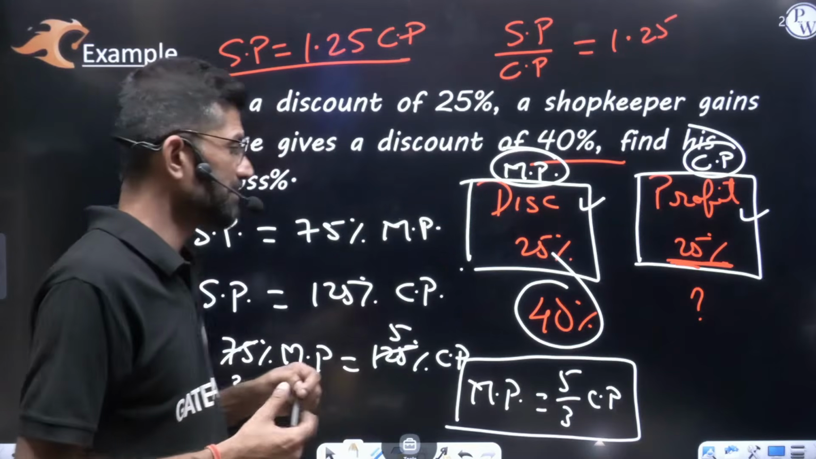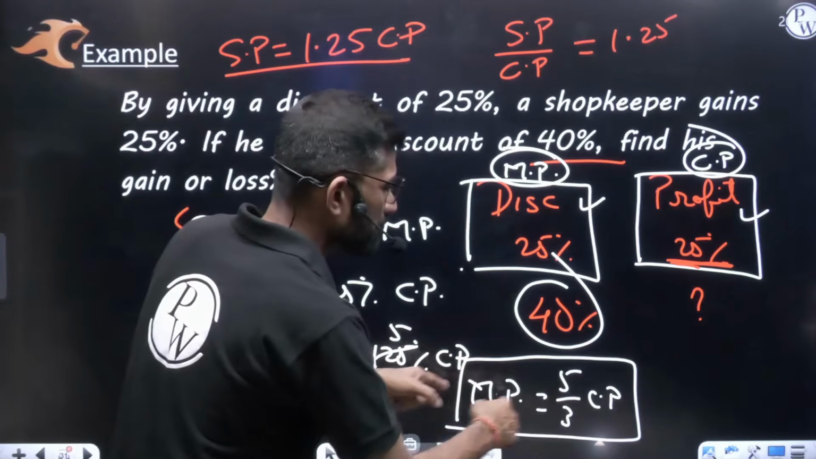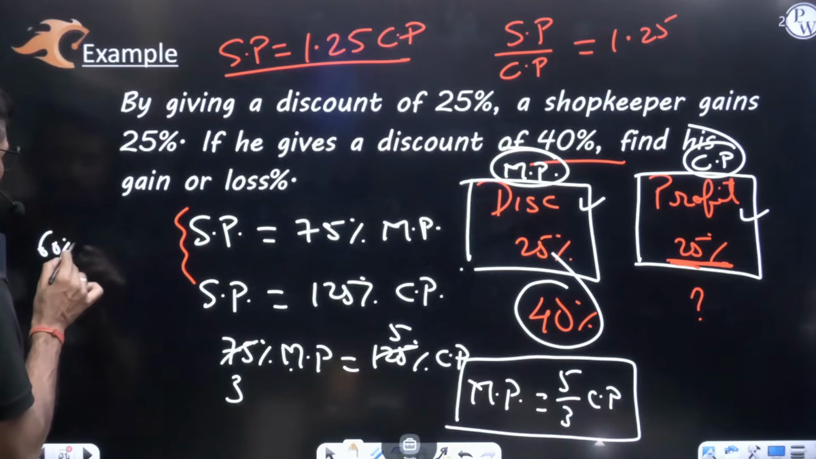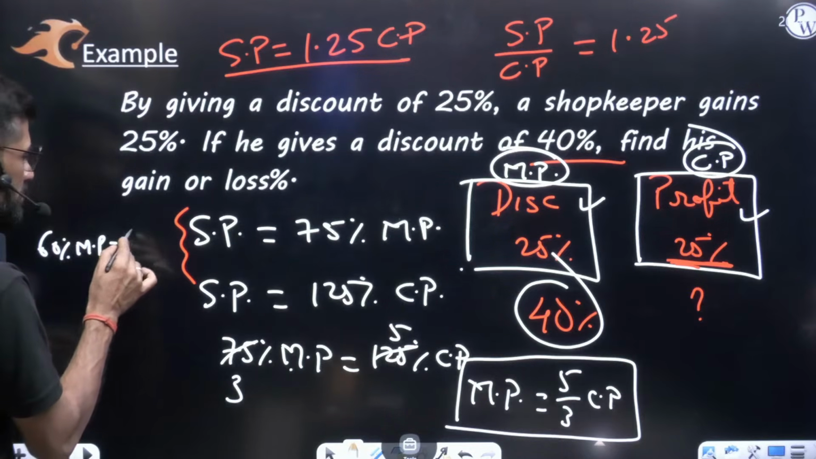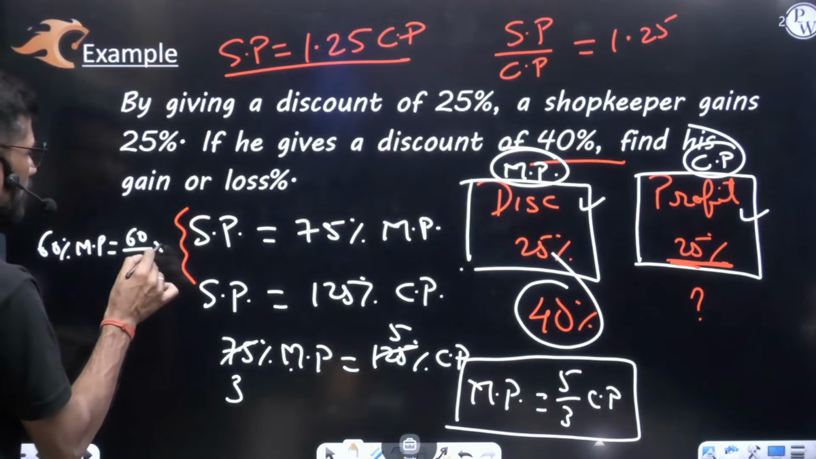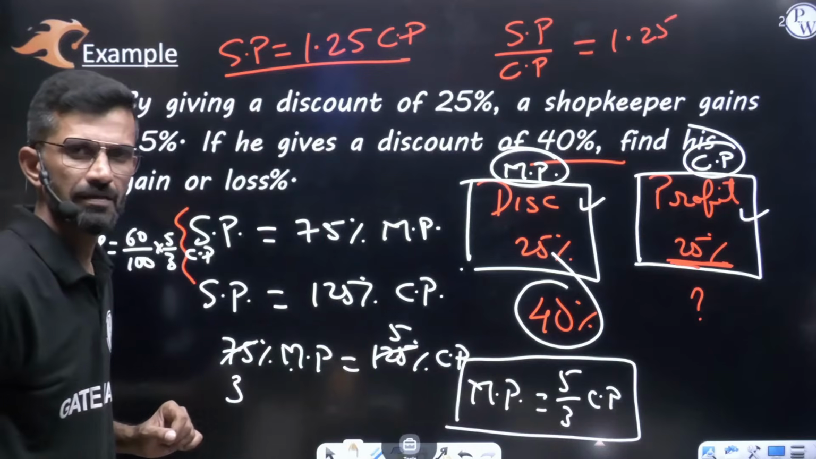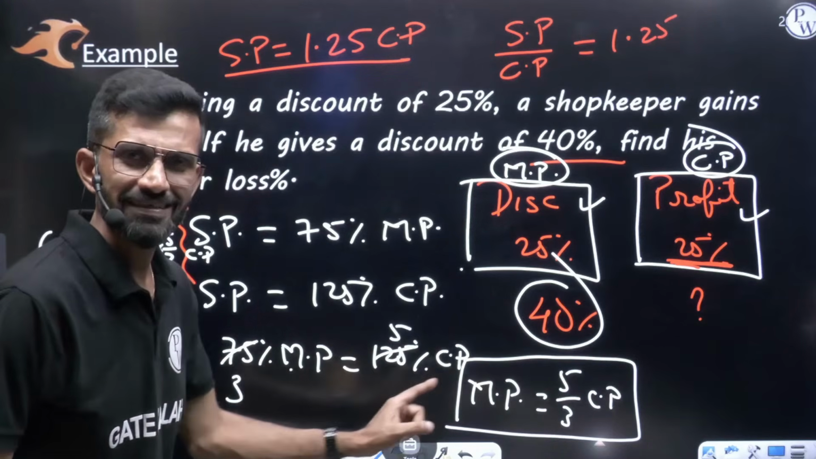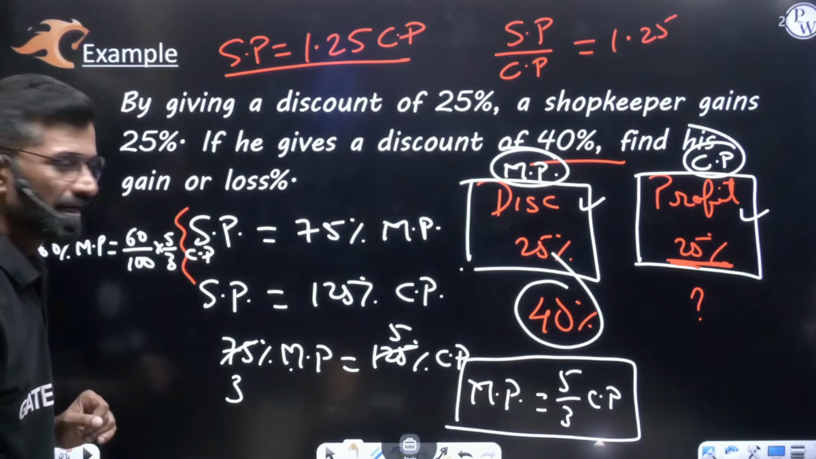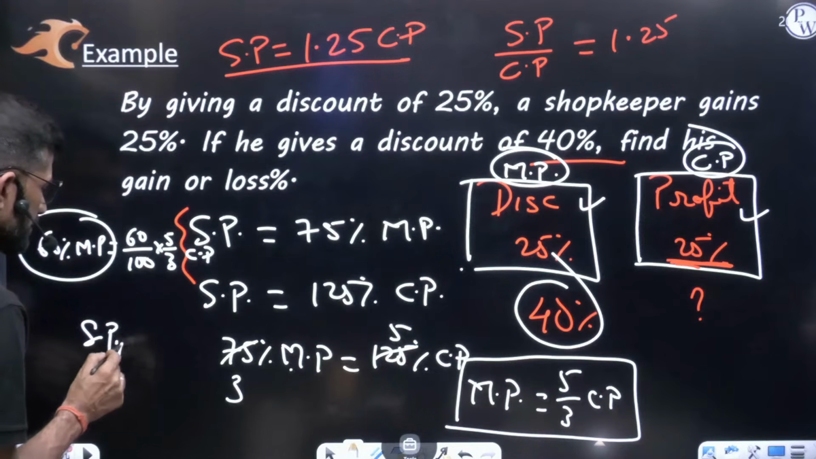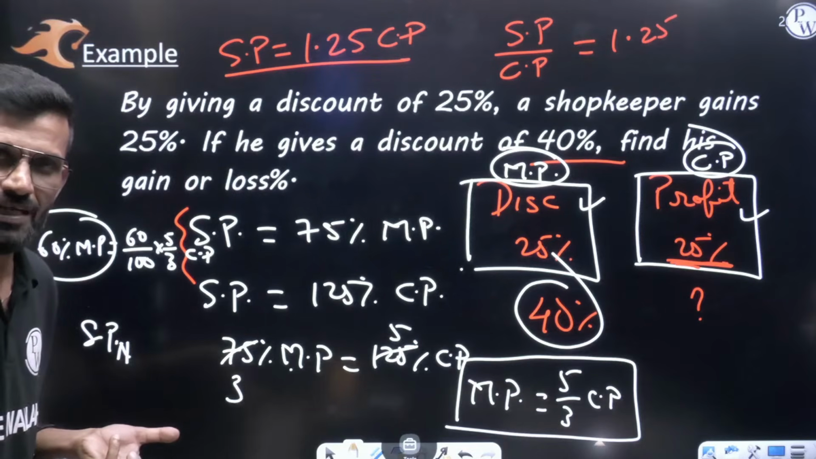Now the new selling price. Let us multiply by 60% on both sides. Can we write this as 60% of mark price is equal to 60% means 60 by 100 of 5 by 3 CP. Just multiplying 60% on both sides. In order to maintain the equation, we have to multiply both sides. Now, what is this 60% of mark price? This is the new selling price. 60% of mark price is his new selling price.